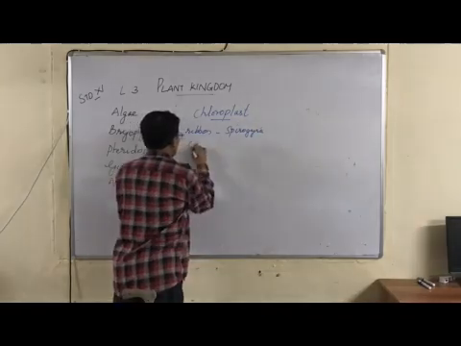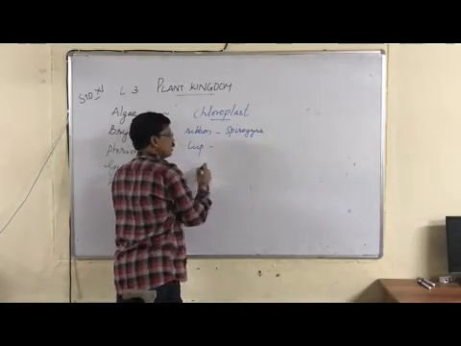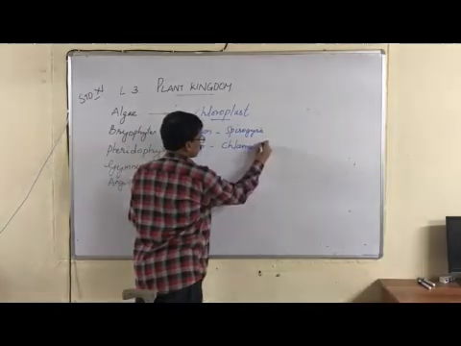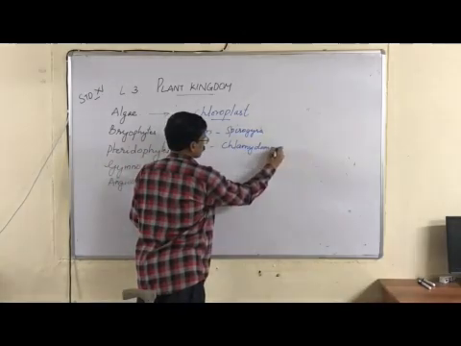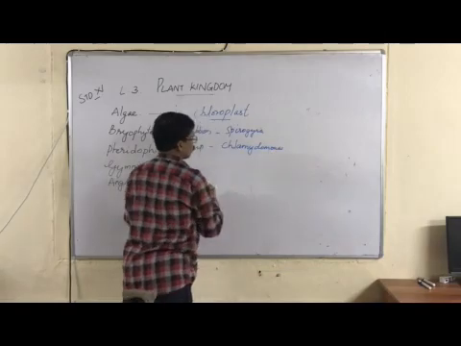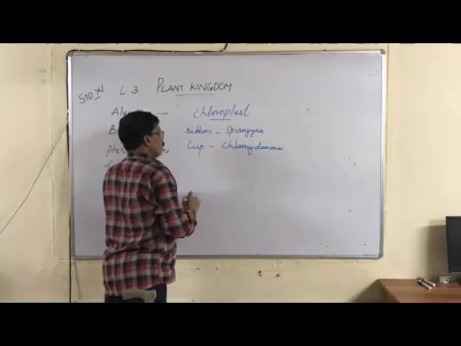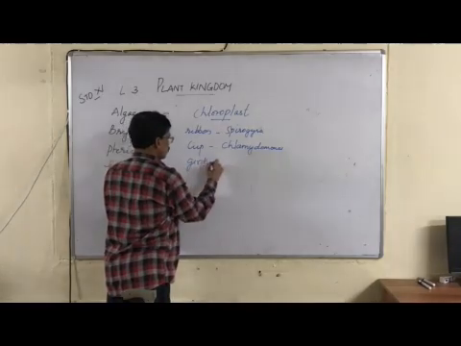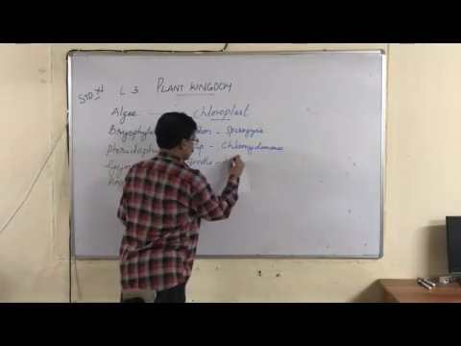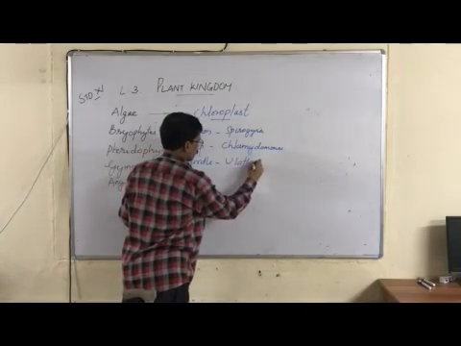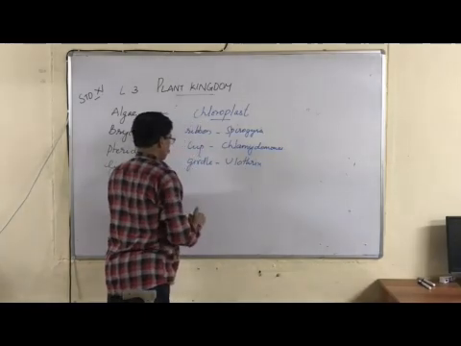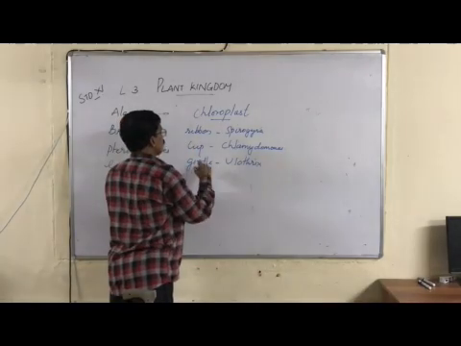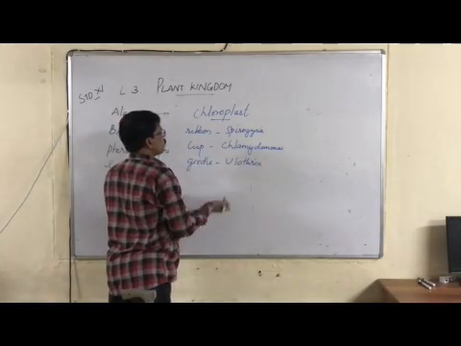Then cup shaped chloroplast, you can see in Chlamydomonas. Then we can also see girdle shaped, we can see in Ulothrix. So like that, there are different types, different shapes of chloroplast.